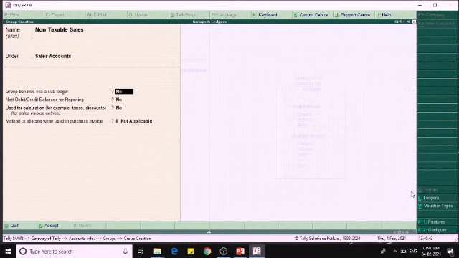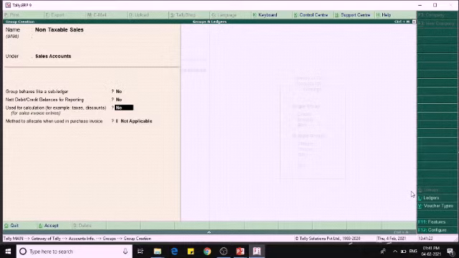When we set yes, Tally will display only the control total of this group without the second level details such as total of subgroups and balance of ledgers. By default, Tally will give no to sundry creditors and sundry debtors groups so as to restrict the length of the trial balance. The next one is net debit or credit balance for reporting. To net off the debit or credit balance, it shows the single balance according to the nature of this group.